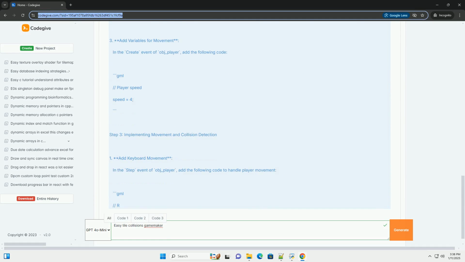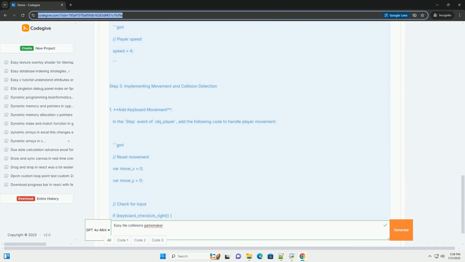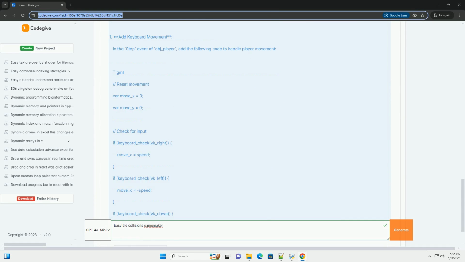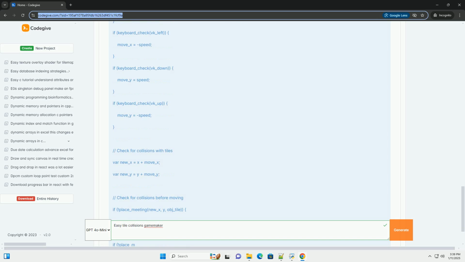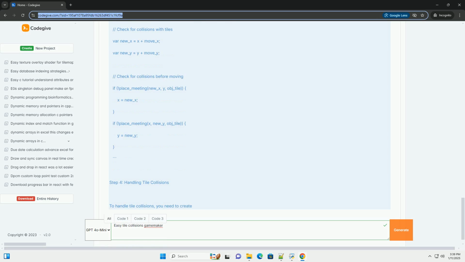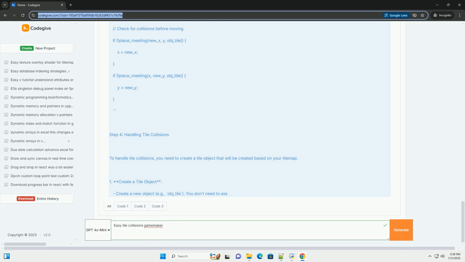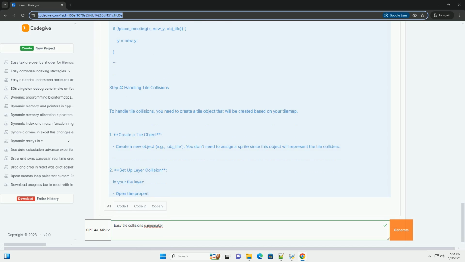Overview. In this tutorial, you'll learn how to: 1. Create a tile map. 2. Implement a player character. 3. Add tile collision detection. 4. Handle player movement with collision response.